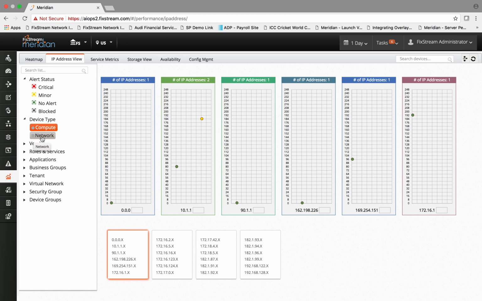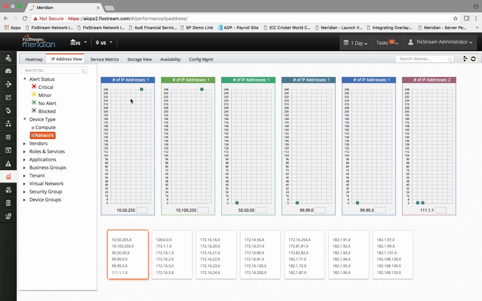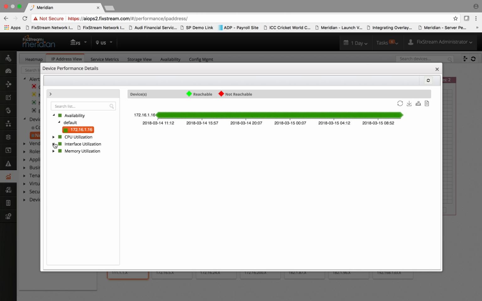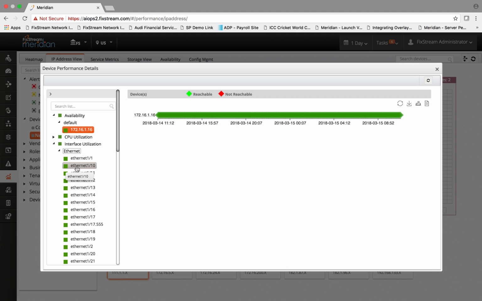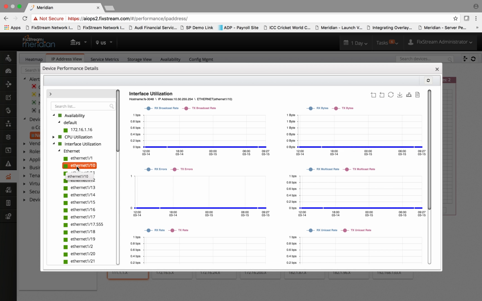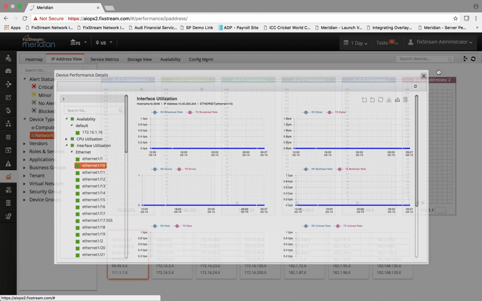Likewise, if you go to the network device type, these are all the different network entities, and you can further drill down into them to understand the performance characteristics. For example, the availability metrics, the CPU, all the interface utilization across all the Ethernet ports. For instance, you can click on them and look at all the meaningful interface utilization metrics being collected by the platform, and it is processed to give you the time series view into their health.